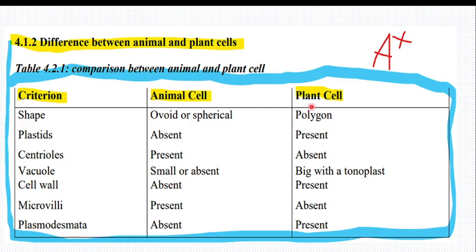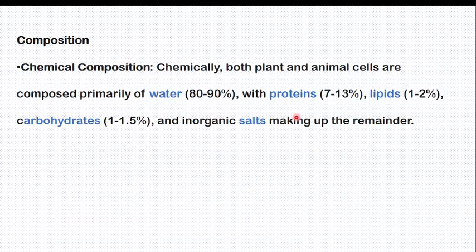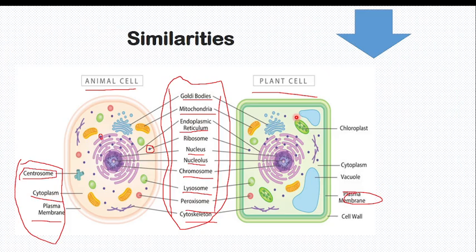Animal cell and plant cell are different in terms of their shape. The shape of an animal cell is oval or spherical, but the shape of a plant cell is polygonal, which can be pentagon. I hope you have seen their shape. You see, this is somehow polygon, but this one is oval.